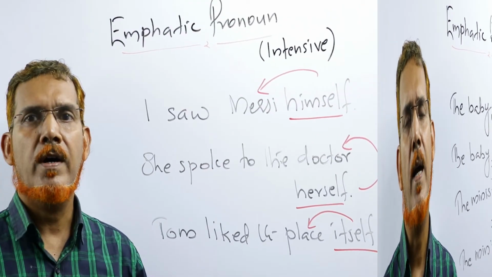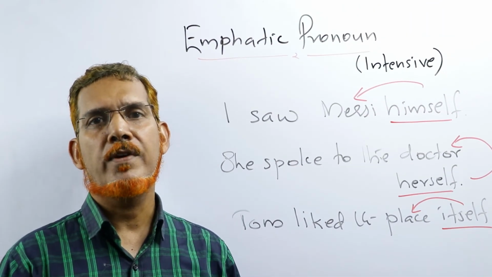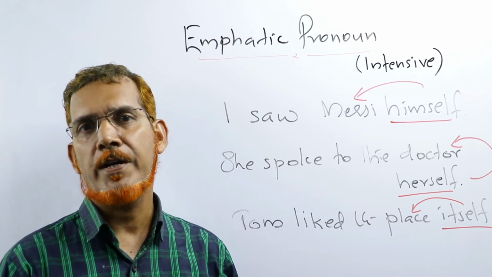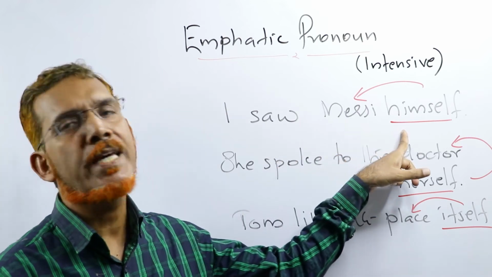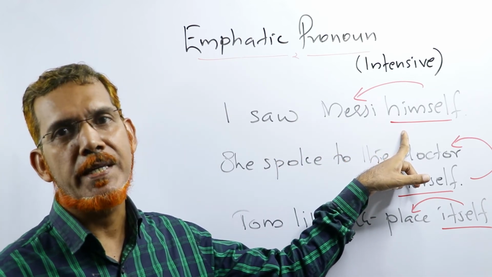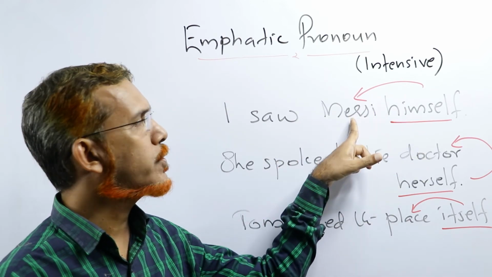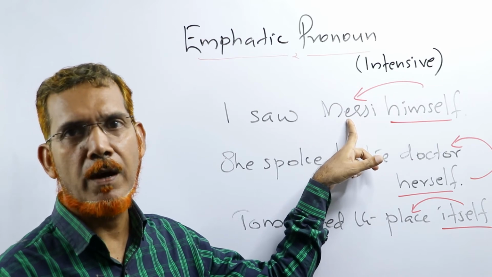Look here, when we want to emphasize another noun, we place this emphatic pronoun immediately after that noun. I saw Messi himself. Here we want to emphasize Messi, the noun Messi.